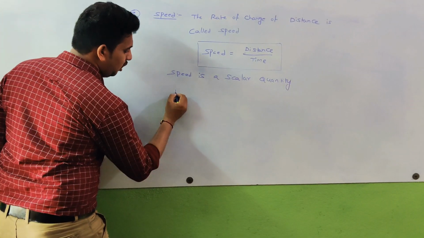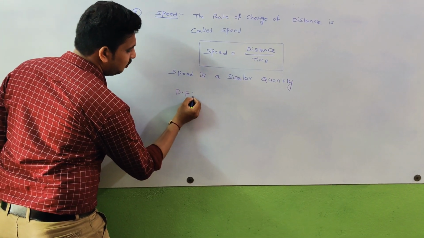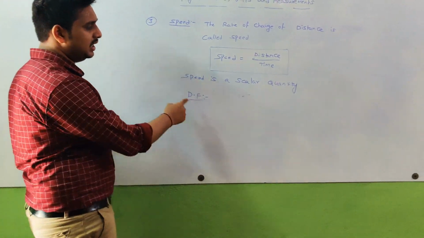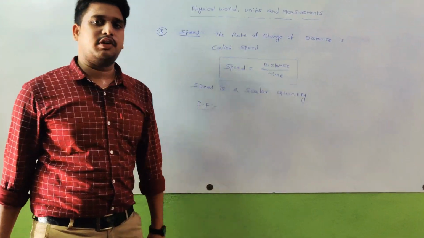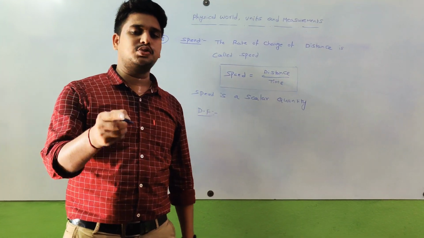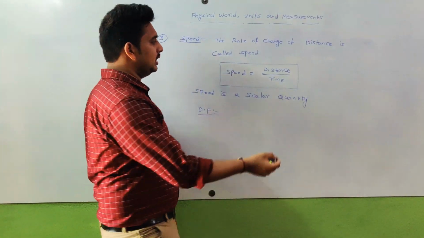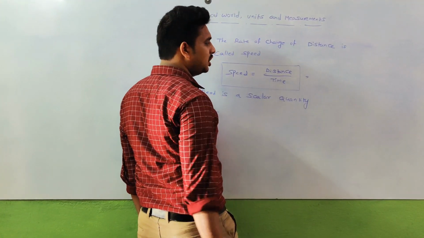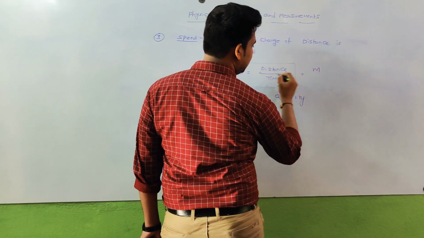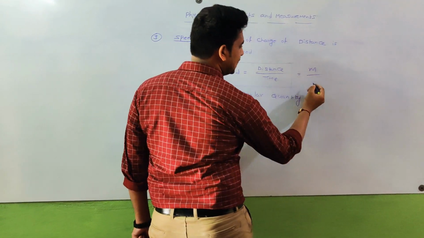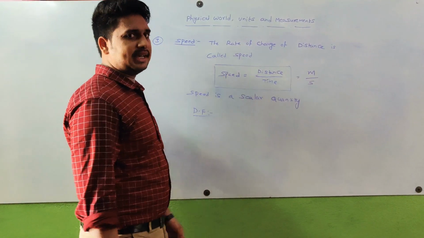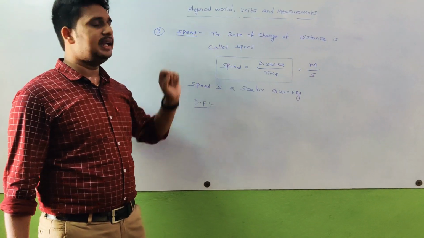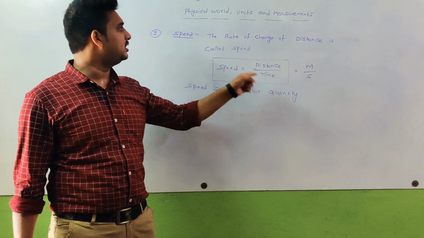Next, the dimensional formula. How to write the dimensional formula? This is very important. If you know the unit, then it is easy to write the dimensional formula. So here distance, what is the unit of distance? Meter. Here by is there, by time, which should be expressed in second. So meter per second is the unit for speed. Meter by second is the unit of speed.